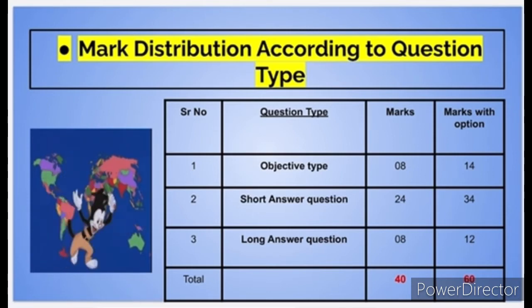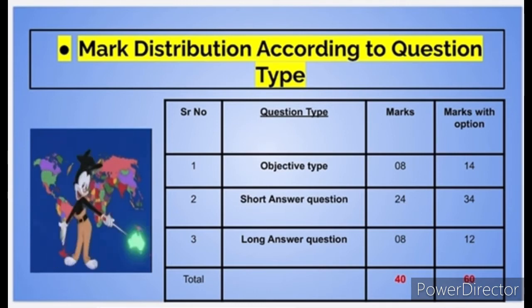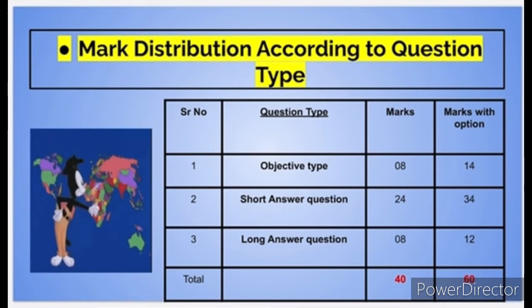And the long answer questions, that is brief questions or HOTS, as we can say, are compulsory 8 marks, and with the options it is for 12 marks. Totally 40 marks, and with options 60 marks.